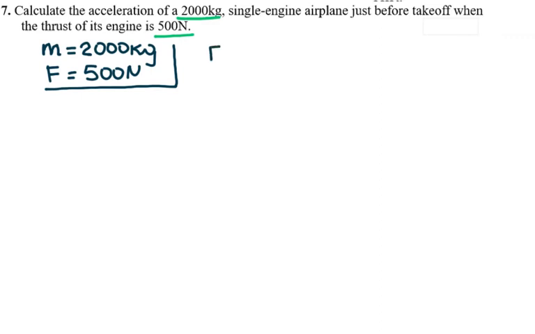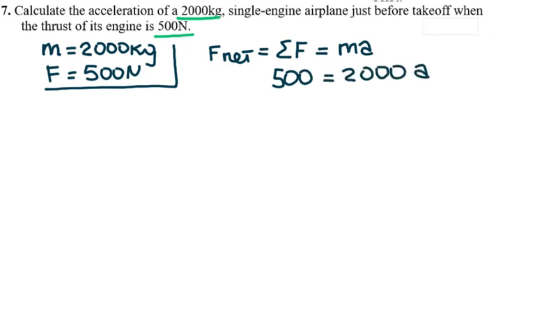So the net force, second Newton's law: the sum of all the forces acting on the object is always equal to ma. And again, if the forces cancel each other, then acceleration is equal to 0. That does not mean the object is not moving, it just doesn't accelerate. So the force in this case is equal to 500. The mass is 2,000. I can cancel 100 and 100 from both sides, so that gives me acceleration is 5 over 20, which is 1/4 or 0.25 meters per second squared.